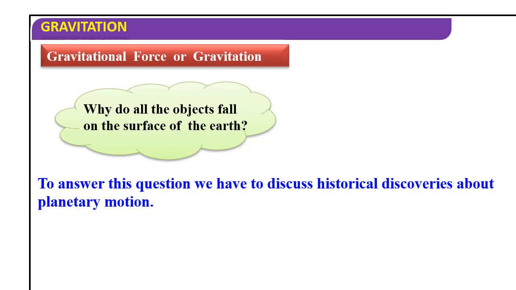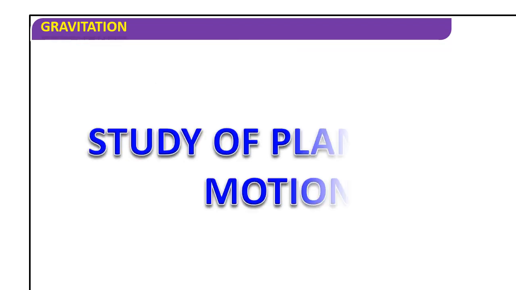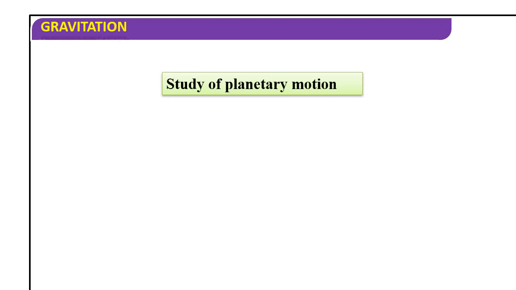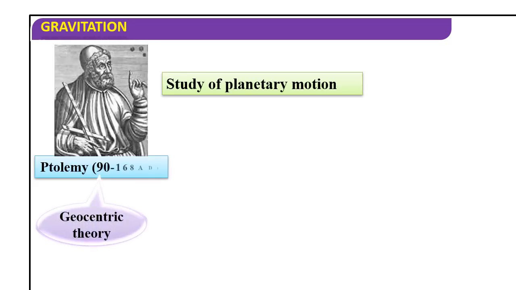Before that, we will discuss the historical discoveries about planetary motion. In the study of planetary motion, initially Ptolemy discussed the geocentric theory. What is the meaning of geo? Geocentric means the earth is at the center, and even the sun is moving around the earth.